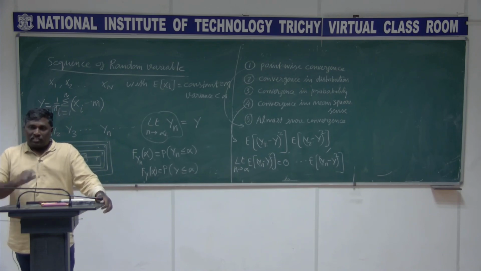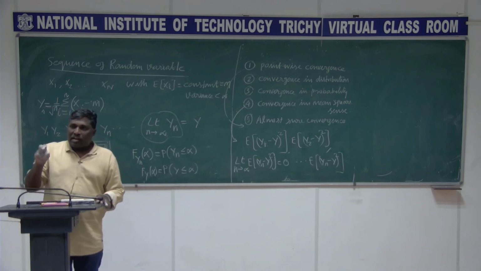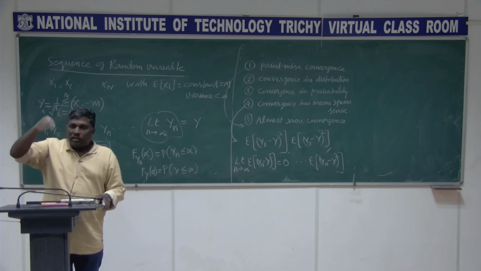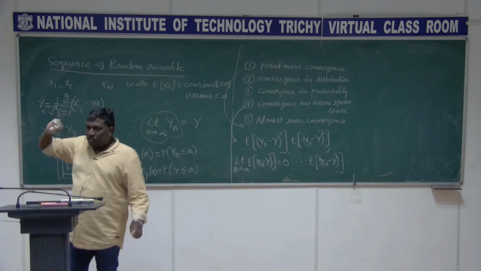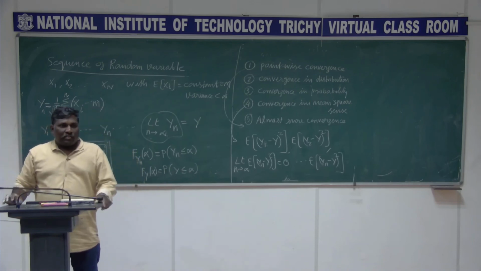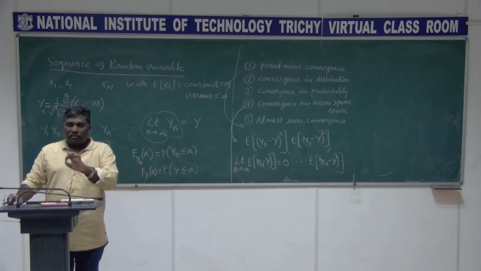If I have random variables x1, x2, x3 and so on, all identical, having mean m and variance less than infinity,